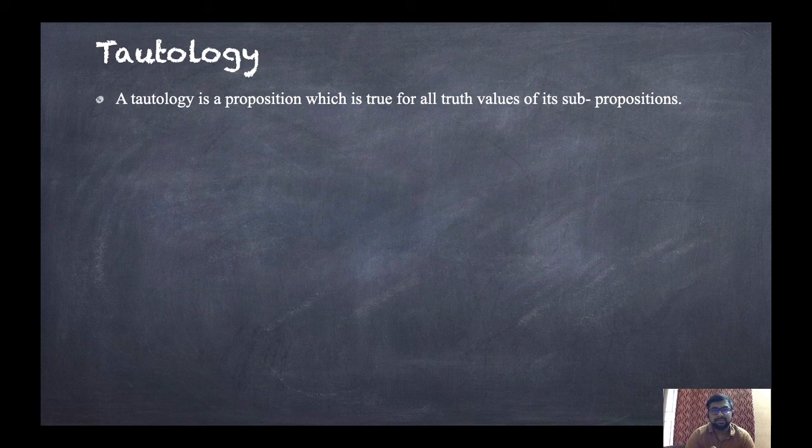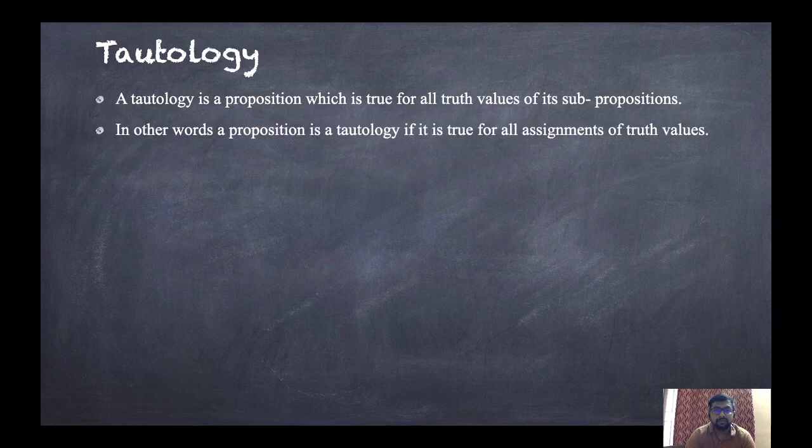A tautology is a proposition which is true for all truth values of its subpropositions. In other words, a proposition is a tautology if it is true for all assignments of truth values. Now next, what is a contradiction?